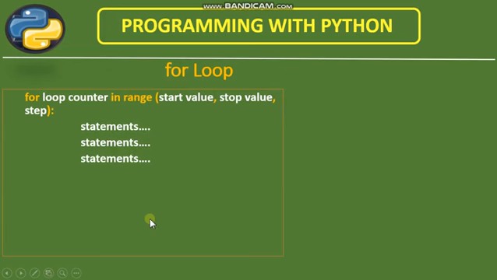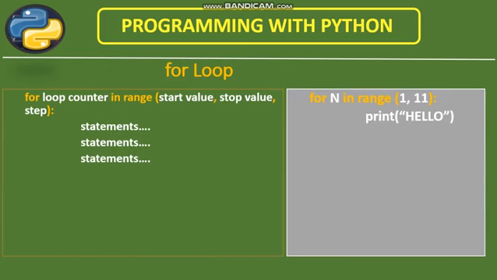Here we can see the syntax along with an example. You can see here, you can compare these values. For n, n is the loop counter. In range, it is a keyword, so it is written as it is. And 1 to 11, 1 is the start value and 11 is the stop value, the last value. Means the value of counter n will begin from 1 and it will end at 11.